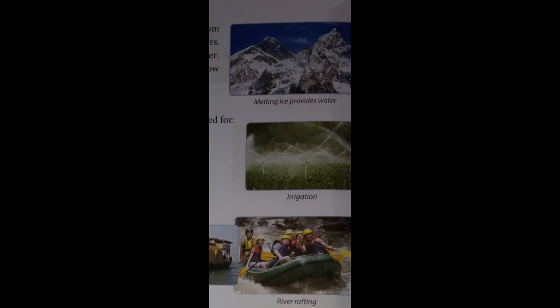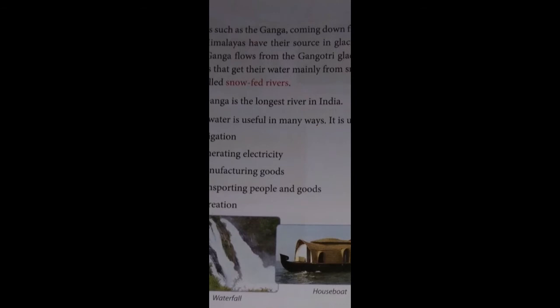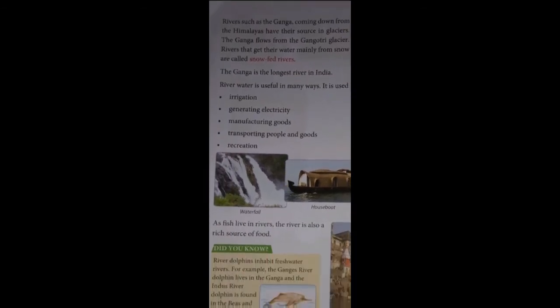On this mountain there is snowfall. When the sunshine falls on this ice, it starts melting and converts into water. Then the Ganga river will flow, and the Ganga comes from the Gangotri glaciers.